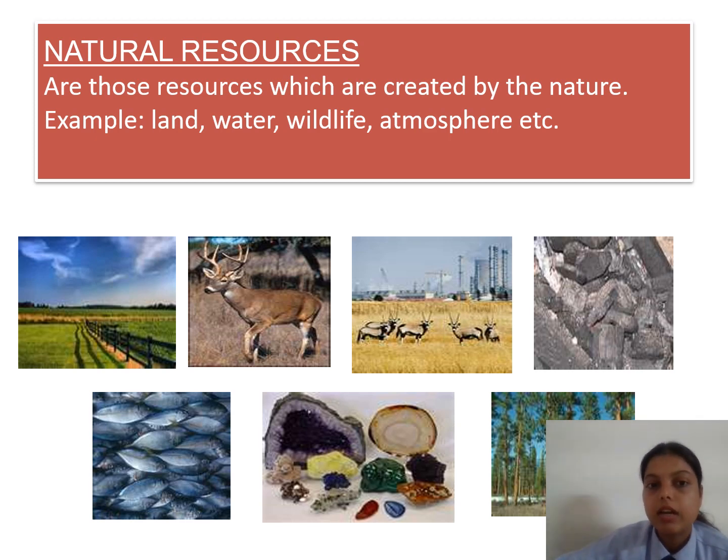For example, land, water, wildlife, atmosphere, fishes, and all these things which are naturally available for our use. Not only these, we have fossil fuels, coal and other minerals which we can use in our daily lives.